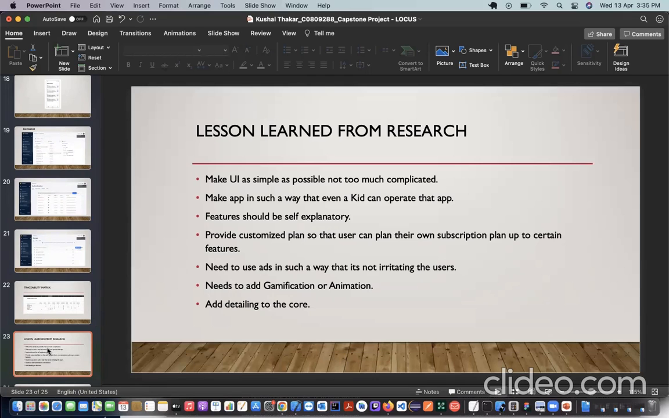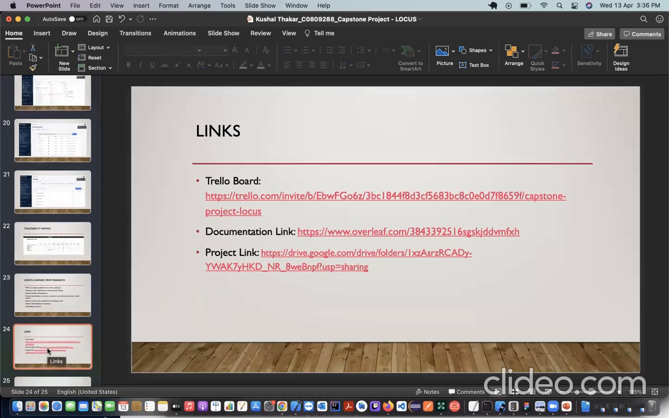And we need to use ads in such a way that they don't irritate the users like Spotify does, so they don't irritate them too much. And then we have to have a customized plan for the subscription, because sometimes the plans are way too costly, and we don't want everything from the plan. So we have to provide the clients with plans that they can afford. They can customize their plans accordingly, and then pay accordingly, monthly or yearly. So these are the lessons that we have learned from the research for this project.